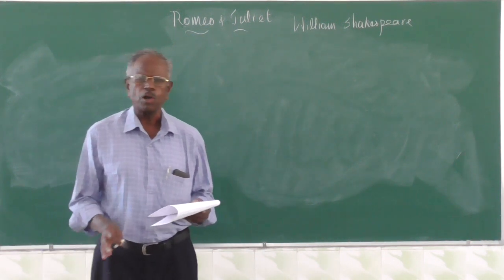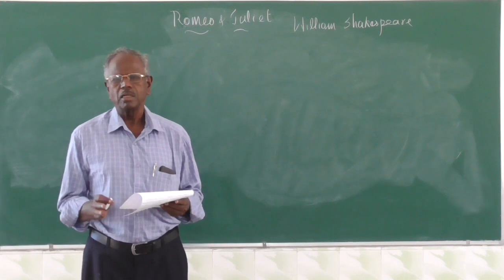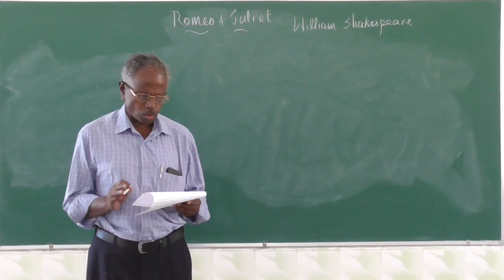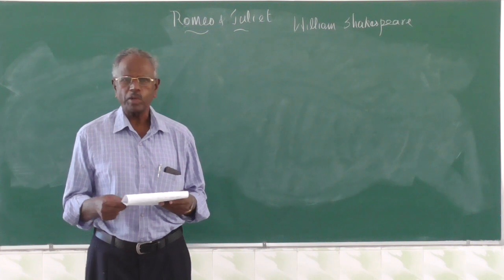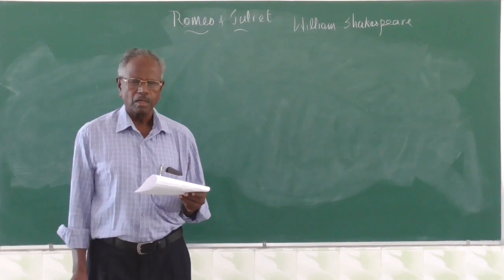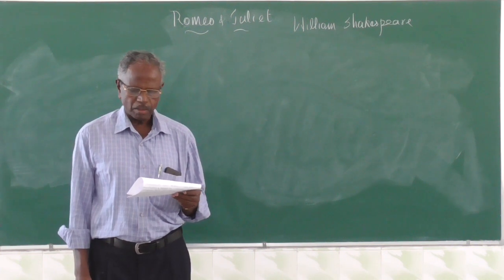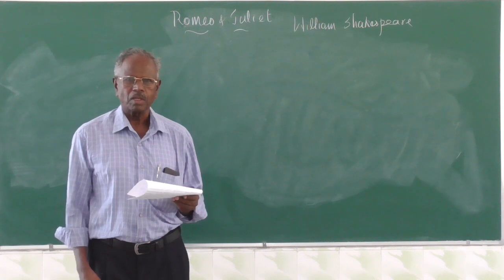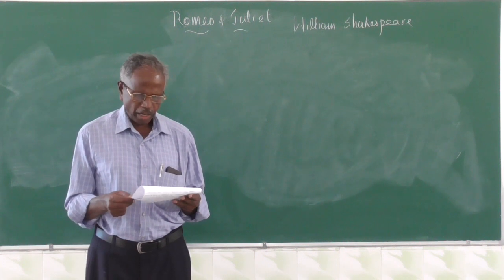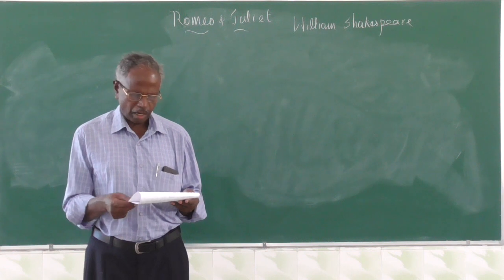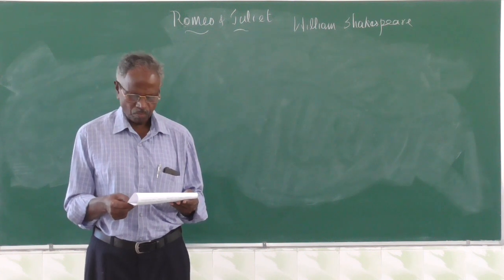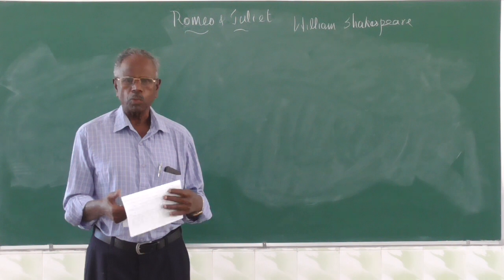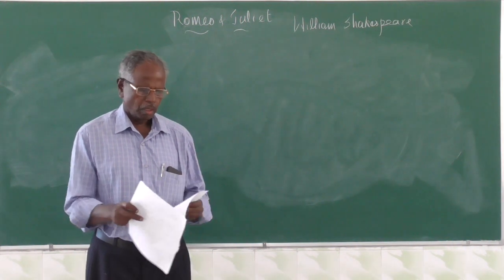Shakespeare wrote a lot of poems, mainly sonnets. 154 sonnets he has written, out of which 126 are addressed to his friend, the Earl of Southampton, and the remaining 28 are addressed to a dark lady, Mary Fitton. She was a maid of honor to Queen Elizabeth.